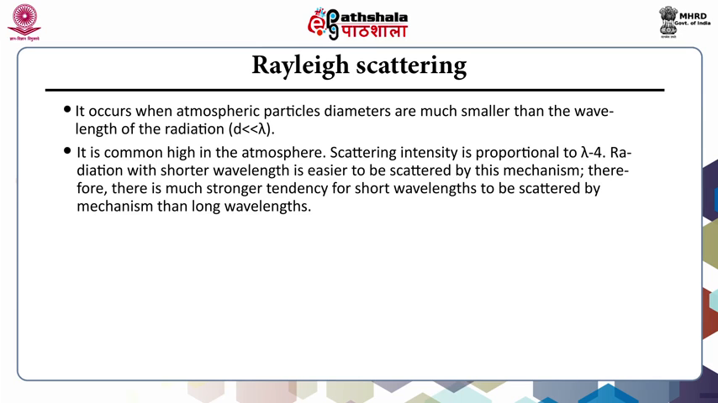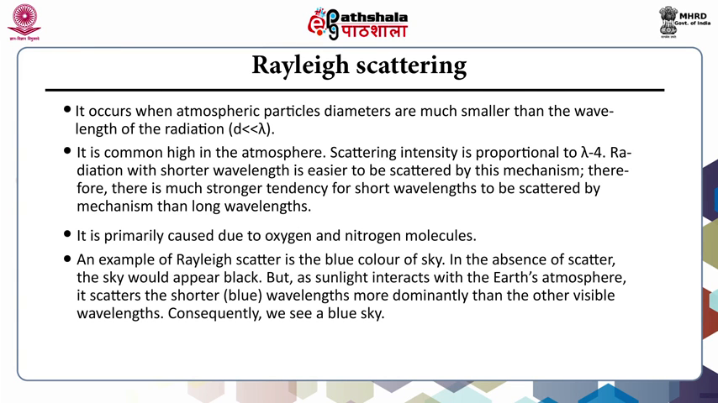Scattering intensity is proportional to λ to the power −4. Radiation with shorter wavelength is easier to be scattered by this mechanism. Therefore, there is a much stronger tendency for short wavelengths to be scattered by this mechanism than long wavelengths. It is primarily caused by oxygen and nitrogen molecules. An example of Rayleigh scatter is the blue color of the sky.